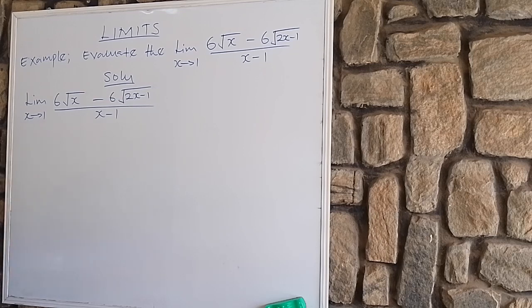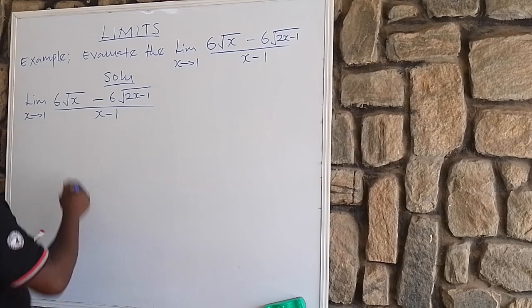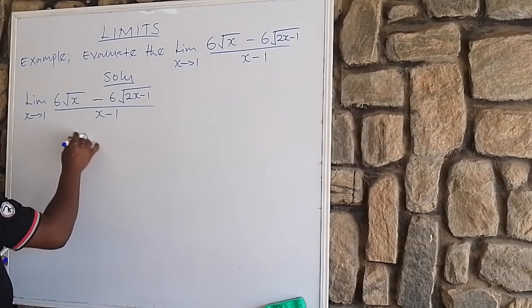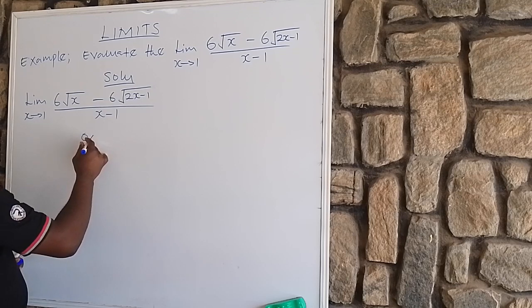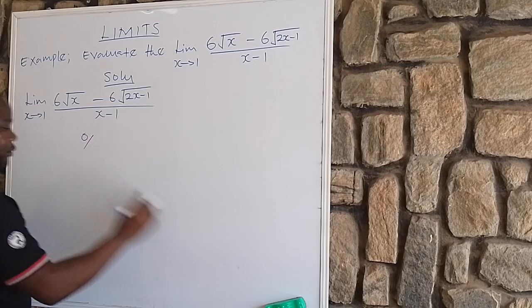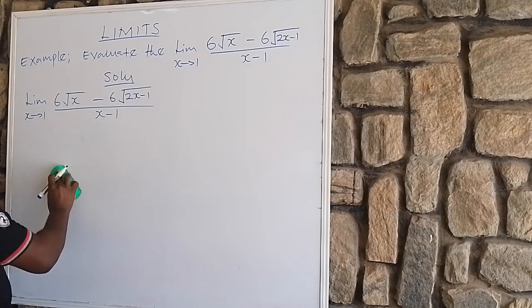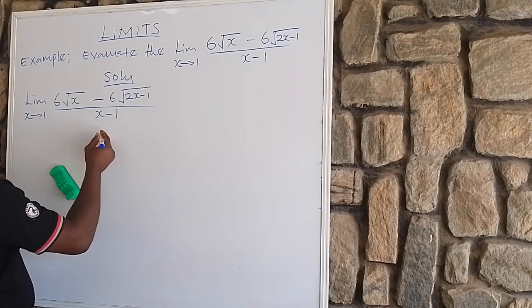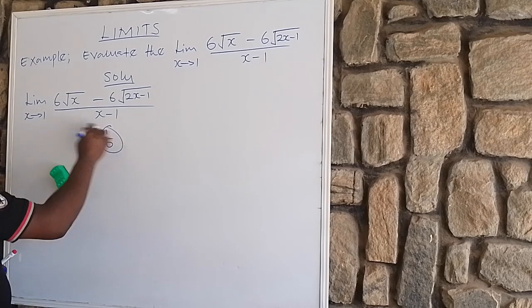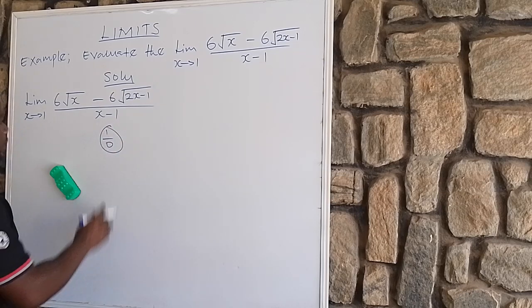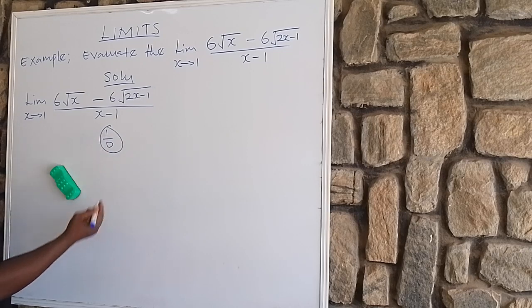That is not right, because limit does not want it this way. Assuming after substitution you arrive at, let's just say, 1 all over 0. This is mathematically undefined, and limit does not want it this way.